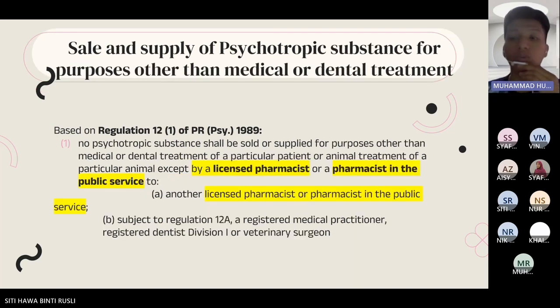Next, based on Regulation 12, Subsection 1 of the Poisons (Psychotropic Substances) Regulations 1989, no psychotropic substance shall be sold or supplied for purposes other than medical or dental treatment of a particular patient or animal treatment of a particular animal, except by a licensed pharmacist or a pharmacist in the public service to another licensed pharmacist or pharmacist in the public service. For subsection B, it will be explained in detail by the next presenter. It is subject to Regulation 12A, whereby they can sell or supply to a registered medical practitioner, registered dentist Division 1, or veterinary surgeon.